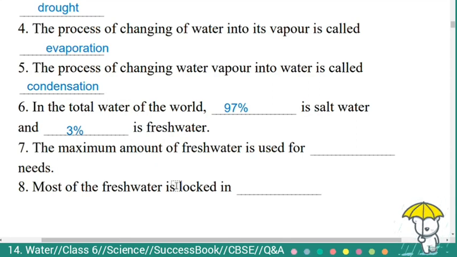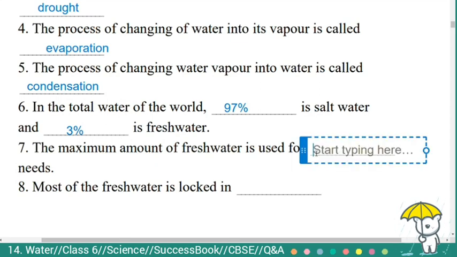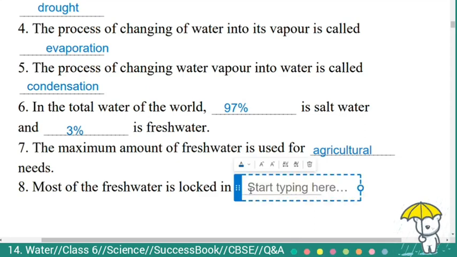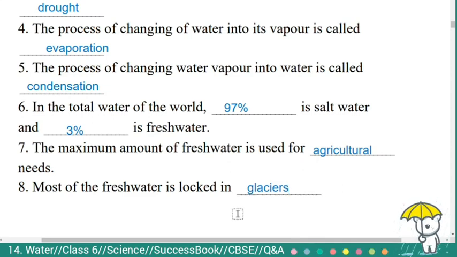Seventh one, the maximum amount of fresh water is used for dash needs. The maximum amount of fresh water is used for agricultural needs. Eighth one, most of the fresh water is locked in dash. Most of the fresh water is locked in glaciers.